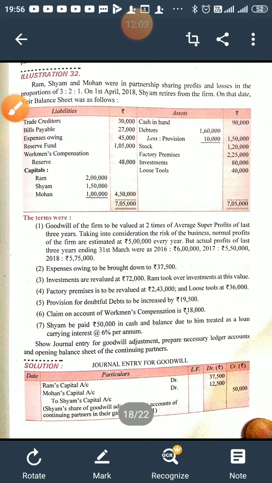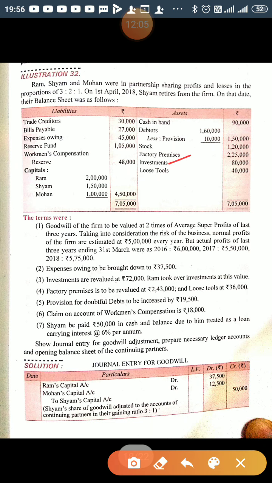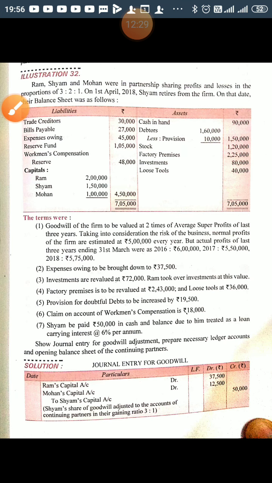Now next item given in the balance sheet is investment. Again there is an adjustment related to investment, revalued at 72,000. Ram took over investment at this value, right? So investment is having 80,000 value and it is revalued at 72,000, so it is decreased by 8,000.